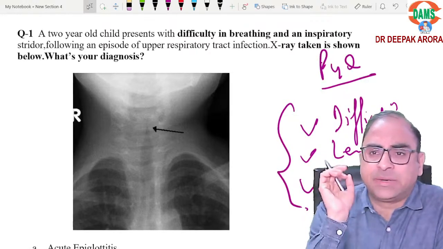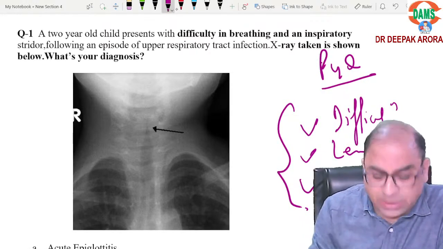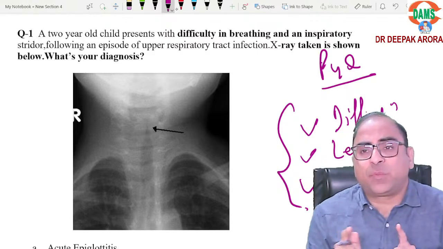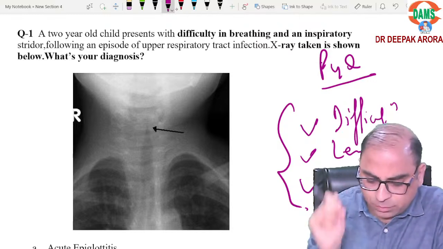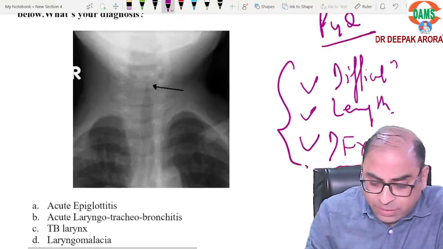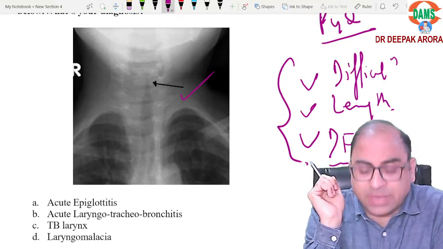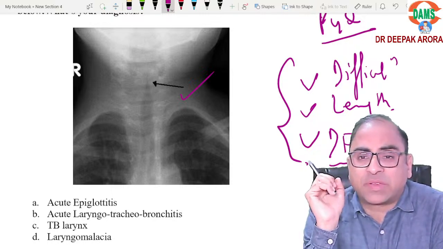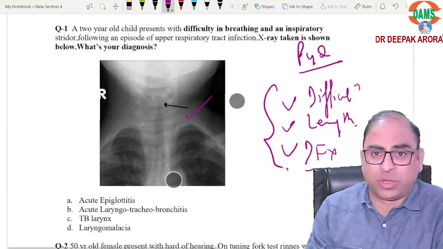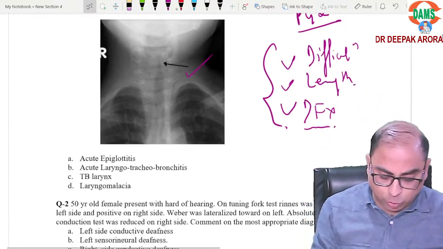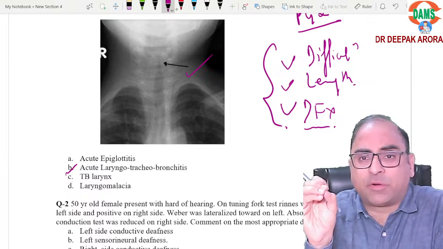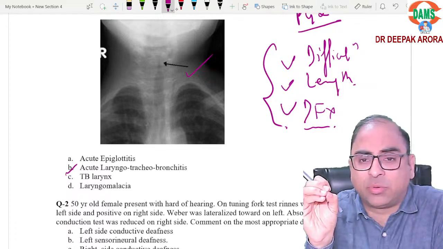A 2-year-old child with difficulty in breathing, inspiratory stridor, upper respiratory tract. If you go with this diagnosis, inspiratory stridor, it is going for supraglottis. But the examiner has given you one slide where the examiner is showing you the steeple sign. That is your lower part of the steeple sign. That is not a church top sign. So we'll be going in the favor of the diagnosis of croup. This was a very easy, straightforward MCQ. So the answer will be going in the favor of croup.